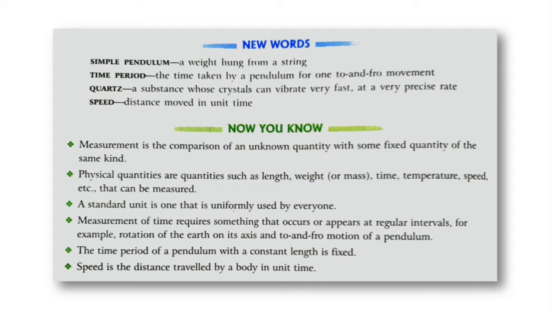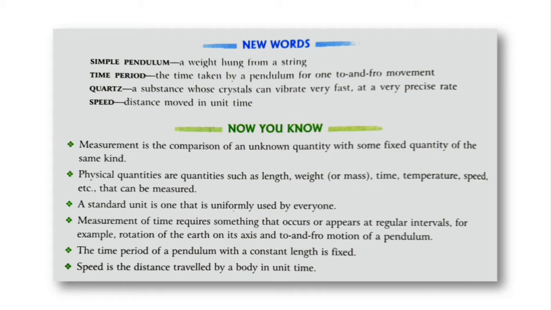Second point, the physical quantities are the quantities such as length, weight, time, temperature, speed, etc. that can be measured. So whichever quantity that can be measured is called a physical quantity. Third point, a standard unit is the one that is uniformly used by everyone. मतलब ऐसा यूनिट जो दुनिया में सभी जगह यूनिफॉर्मली यूज होता है, उसे हम क्या बोलते हैं? स्टैंडर्ड यूनिट. It is used uniformly everywhere.